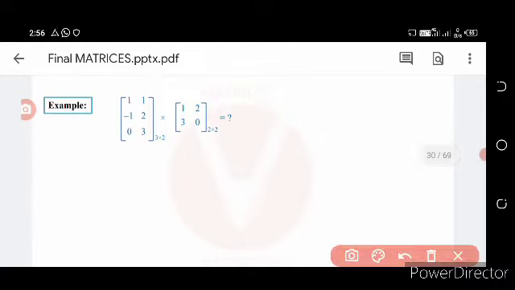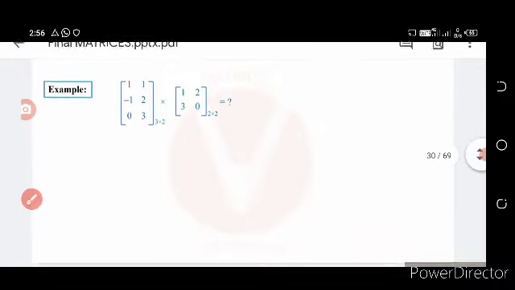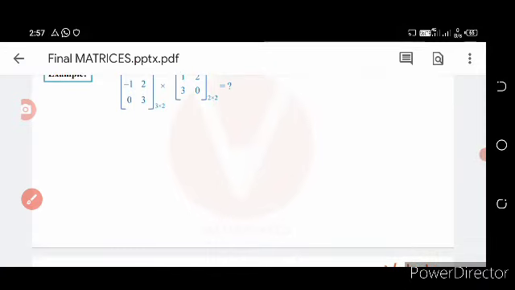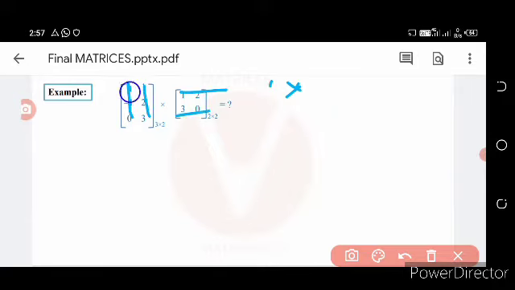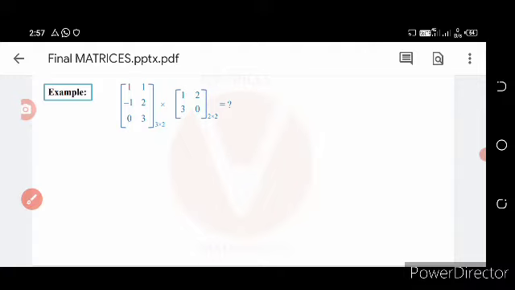What is the answer of this question? First of all we have to see whether the number of columns is equal to the number of rows. Here two columns are there and two rows are there, so they can be multiplied. First we have confirmed that these two matrices can be multiplied. Then come to the solution part.